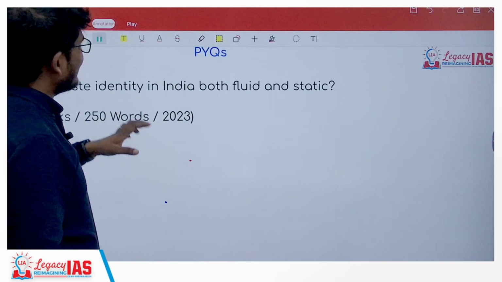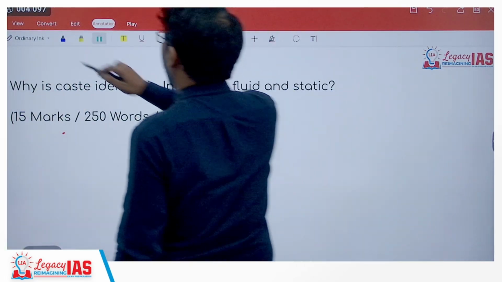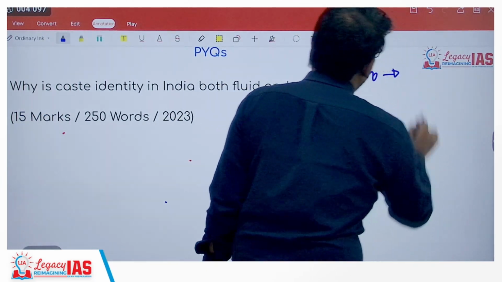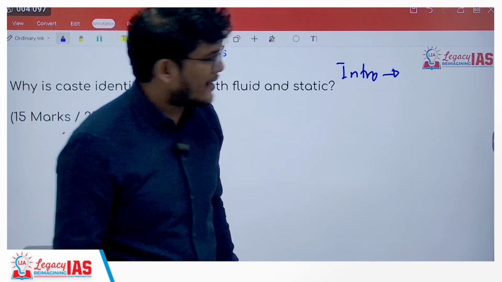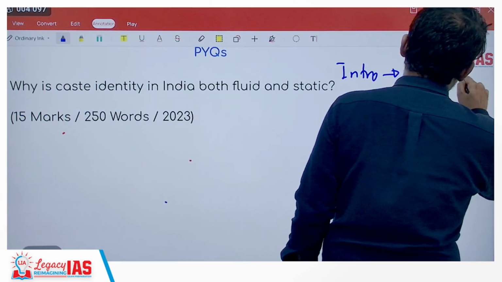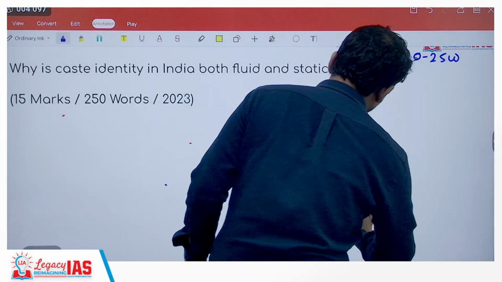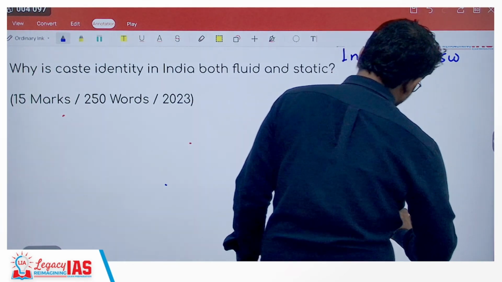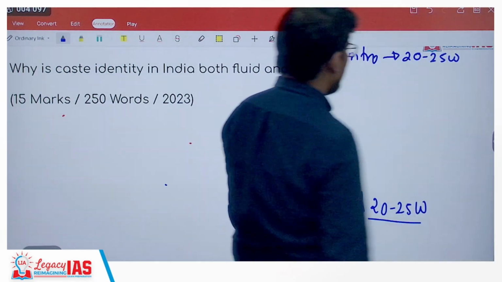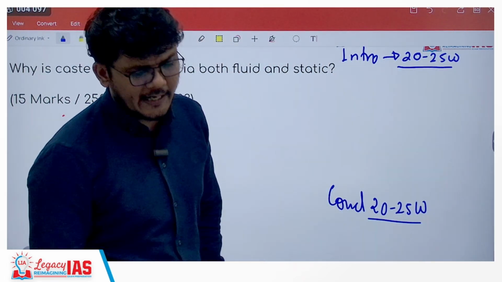So why is caste identity in India both fluid and static? First, you will start, of course, with the introduction. The introduction should not be longer than 25 words. 20 to 25 words is more than enough. In the same manner, there needs to be a conclusion, again of 20 to 25 words. So your 40 to 50 words are sorted over here. You are left with around 200 to 210 words.